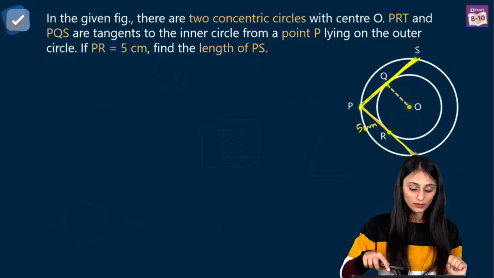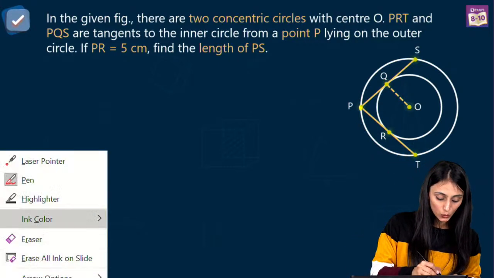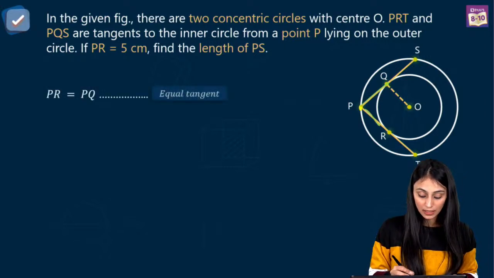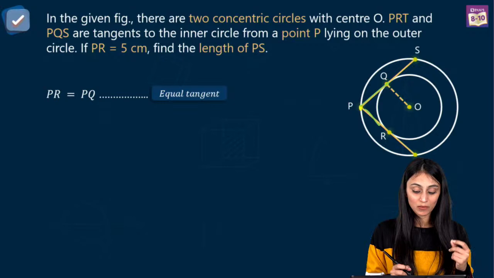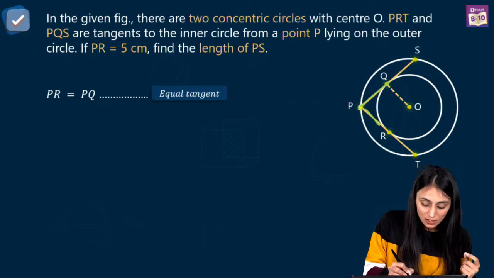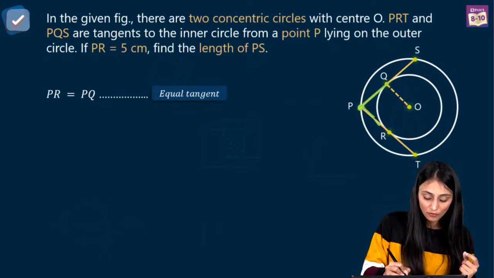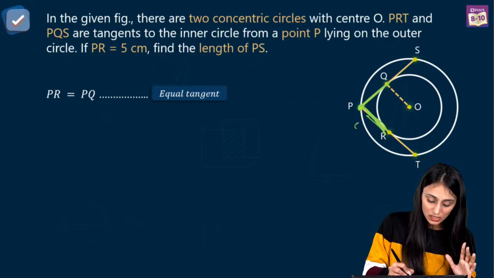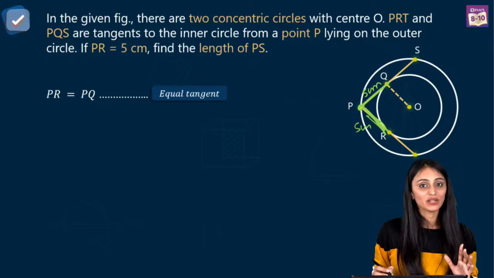Now we know one thing, that this PR and this PQ are going to be equal. Why are PQ and PR equal? Because they are drawn from the same external point. For this inner circle, this is the external point. So the lengths of tangents drawn from an external point to a circle are equal in length. So if this is 5 centimeter, this PQ will also be 5 centimeter.